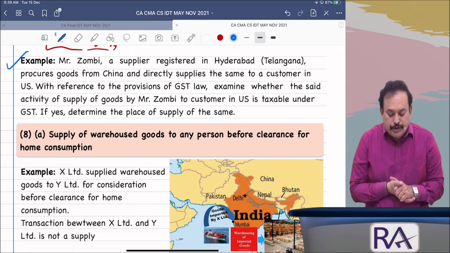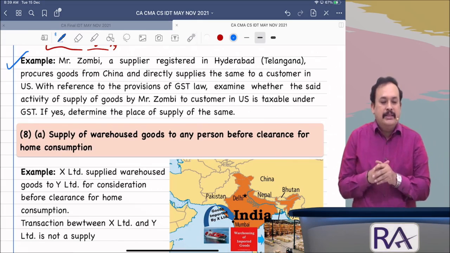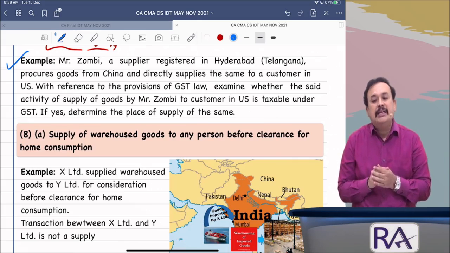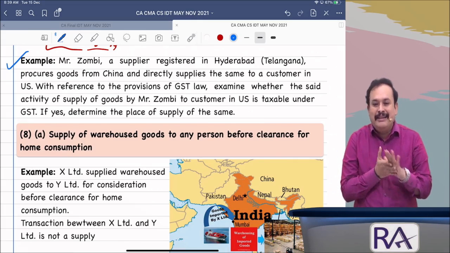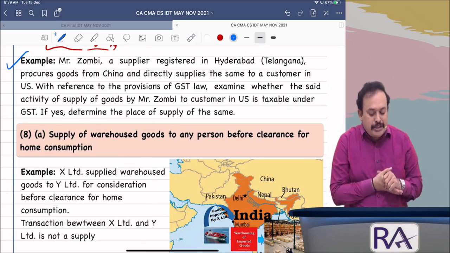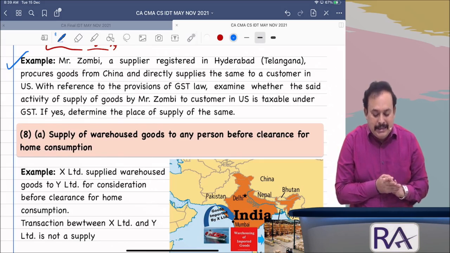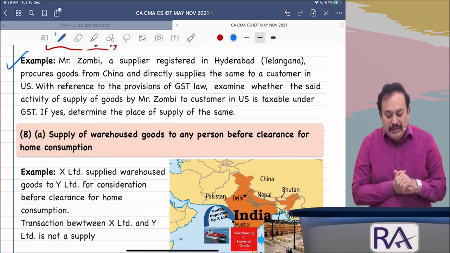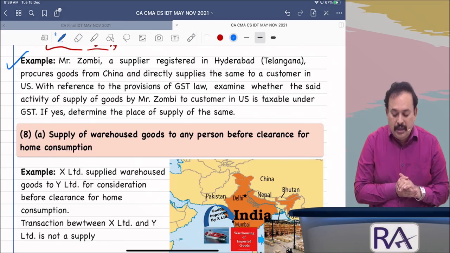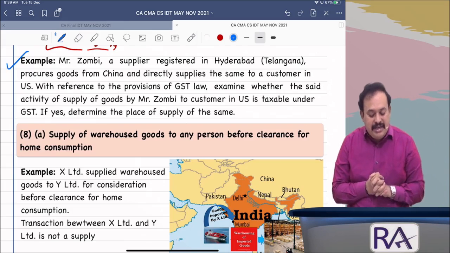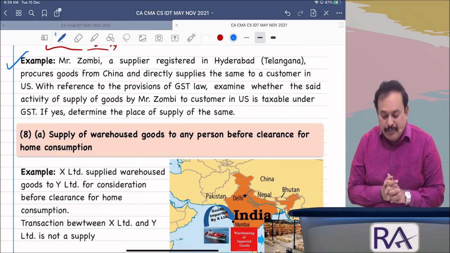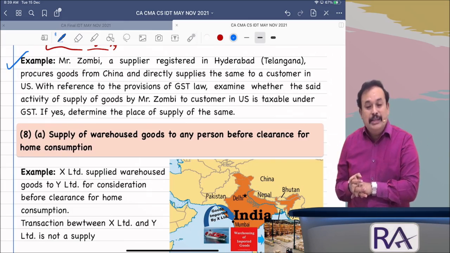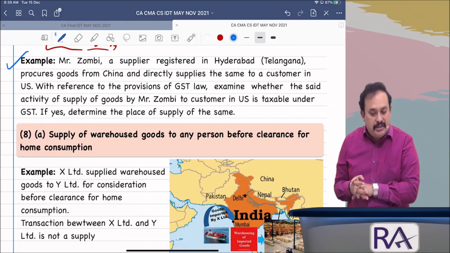Mr. Zumbi, a supplier registered in Hyderabad, Telangana, is an RP. RP means registered person. He procures goods from China and directly supplies the same to a customer in the US. With reference to the provisions of the GST law, examine whether the said activity of supply of goods by Mr. Zumbi to the customer in the US is taxable under the GST.